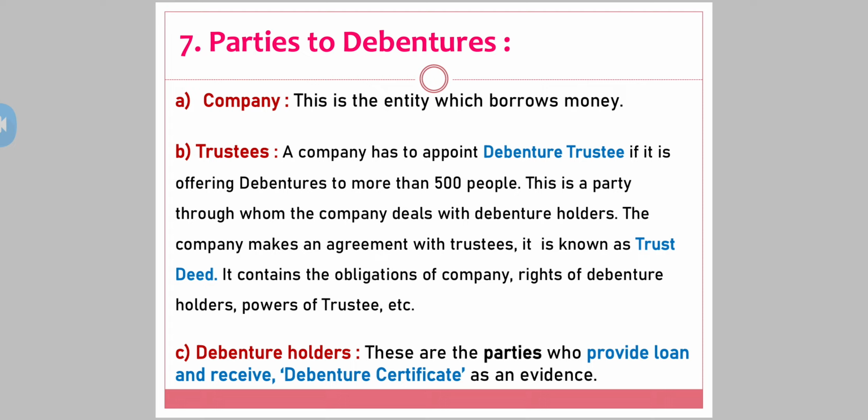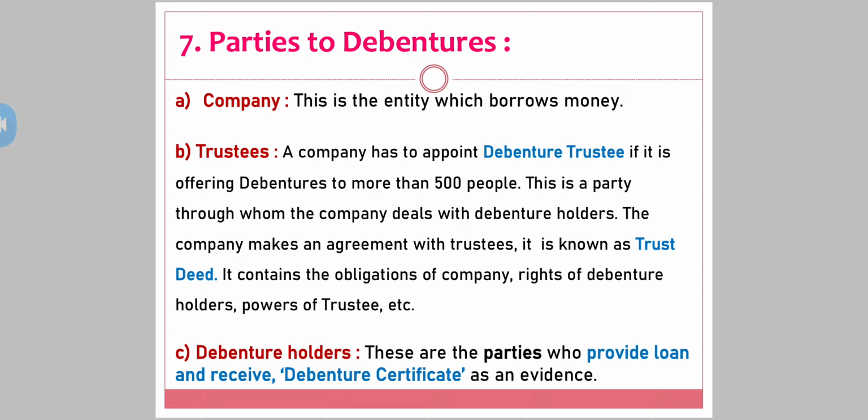See, a company has to appoint a debenture trustee if it is offering debentures to more than 500 people. If the investors in the debenture exceed 500, compulsorily the company has to appoint a debenture trustee. This is a party through whom the company deals with the debenture holder. The company doesn't come directly in contact with the debenture holder. The company appoints a trustee in between to deal with the debenture holders.